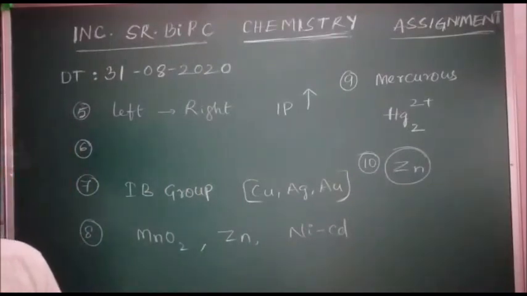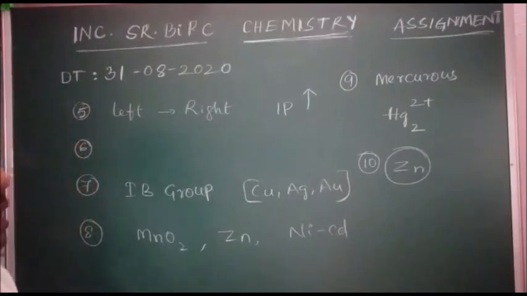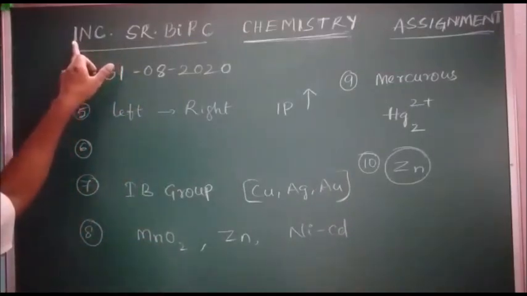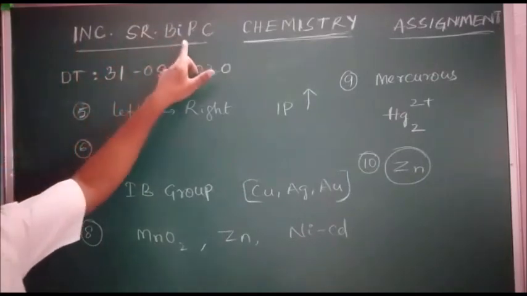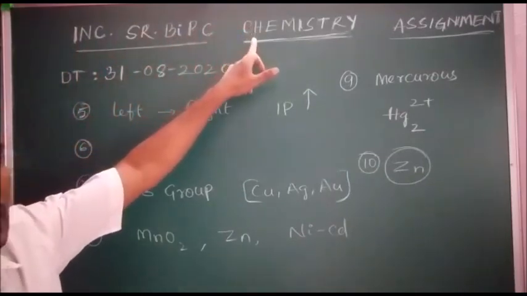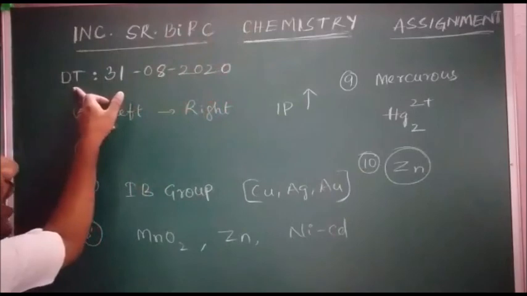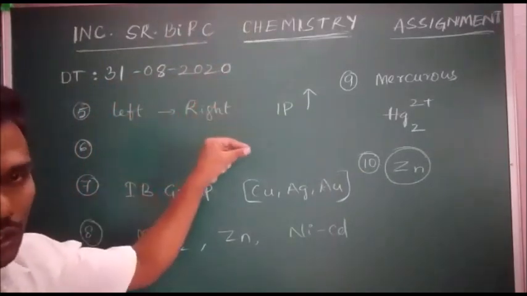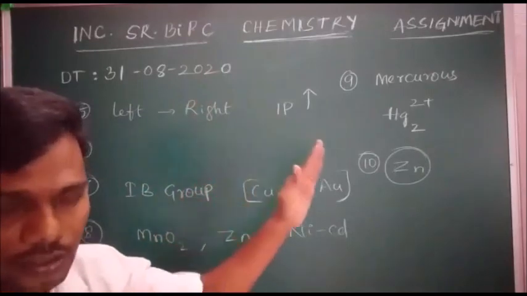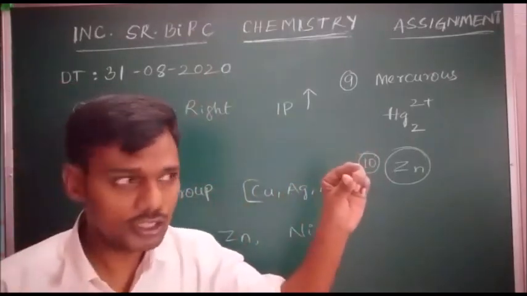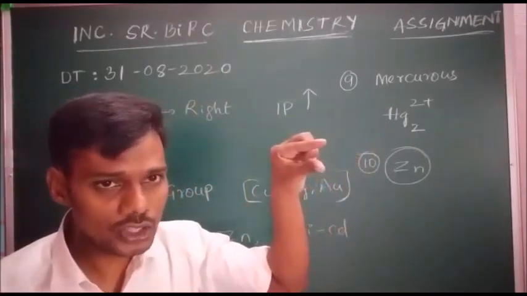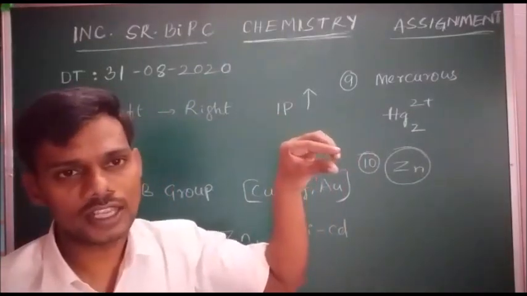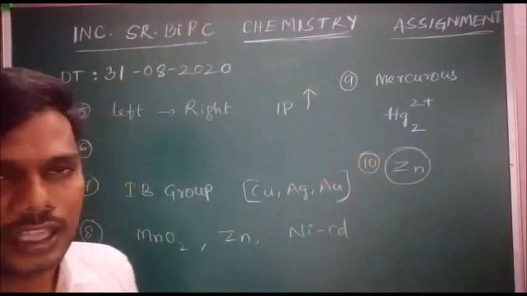My dear students, with this the assignment is over. Incoming senior BPC assignment, subject chemistry, on the date 31st August 2020. It consists of only 10 questions because this topic, ionization potential, is small. That's why we are taking 10 questions only. Thank you, students.